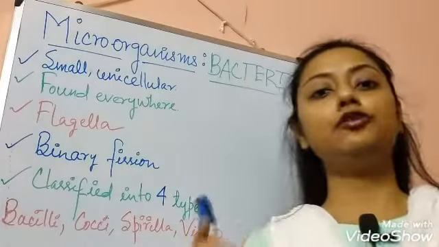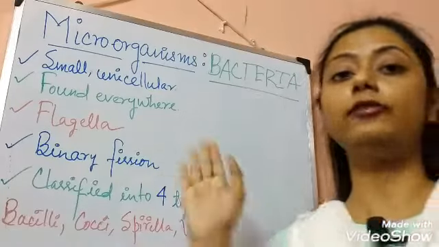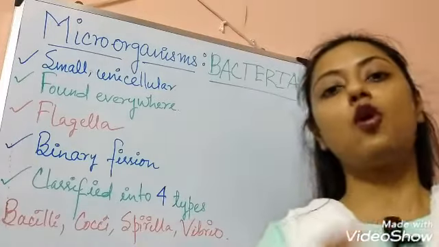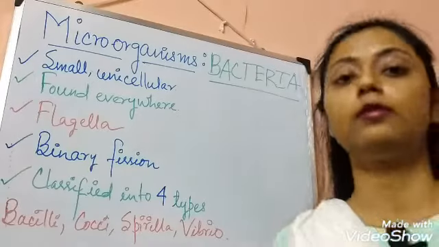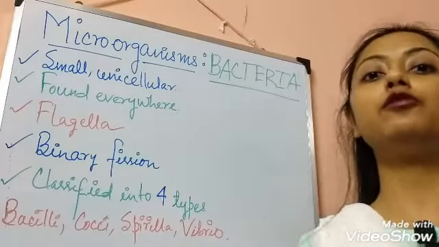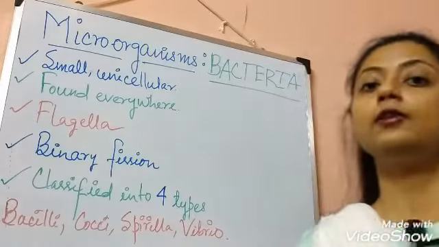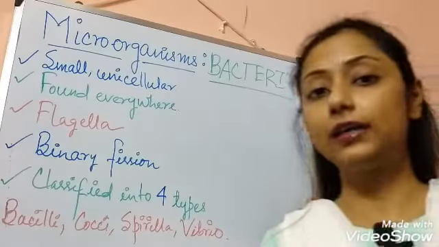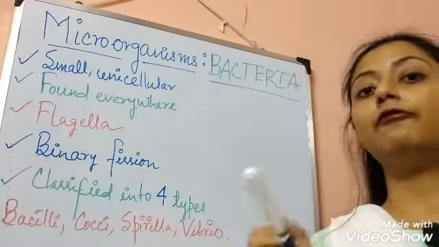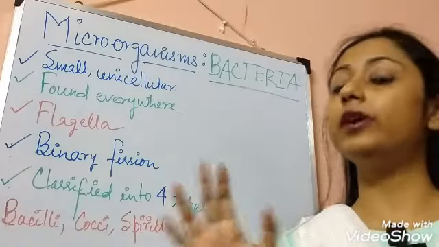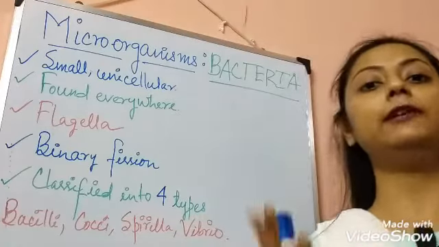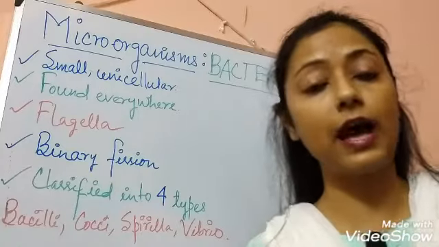I gave you an introduction in the first class of this chapter. What I told is that these all are microscopic. That's why they are called microorganisms. Obviously the first three types that I told on that day, bacteria, virus and protozoa, these three are completely microscopic. That means we cannot see those with our naked eyes.